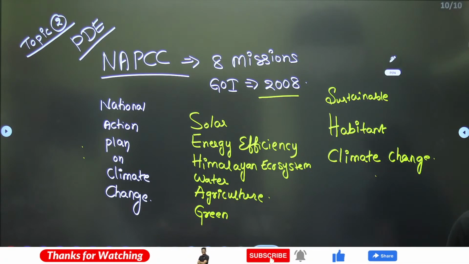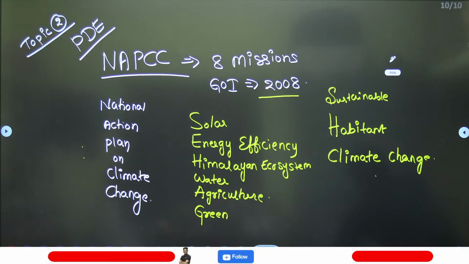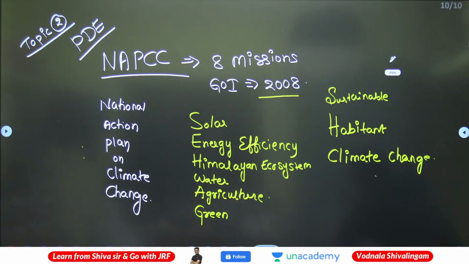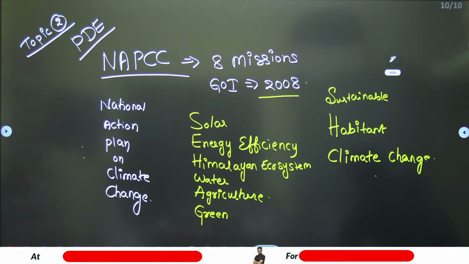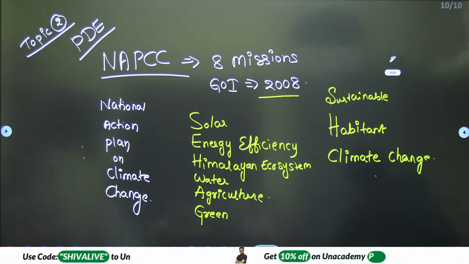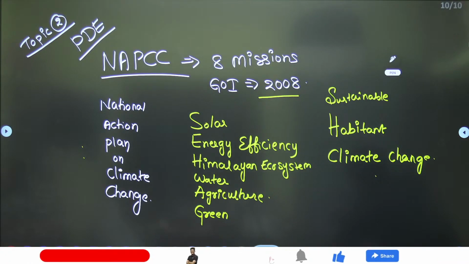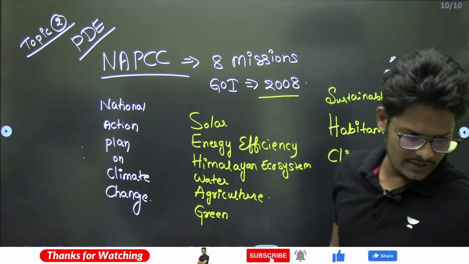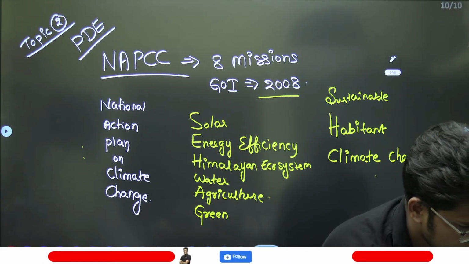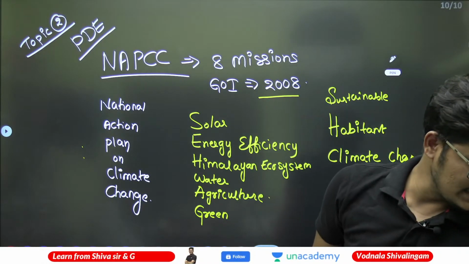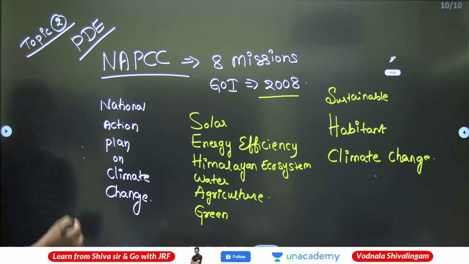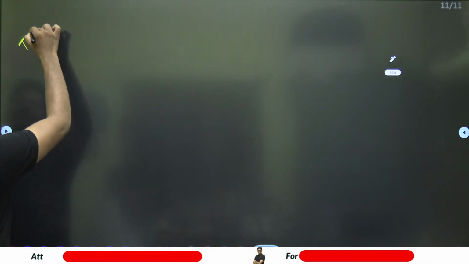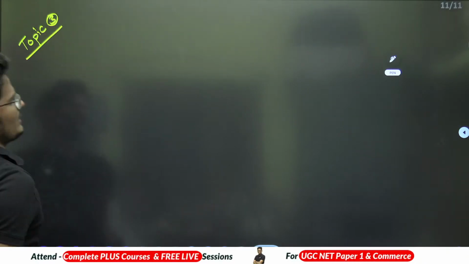Clear? Next, let me take one most important topic, SDG versus MDG, in the same People and Environment chapter, topic number 3, revision.